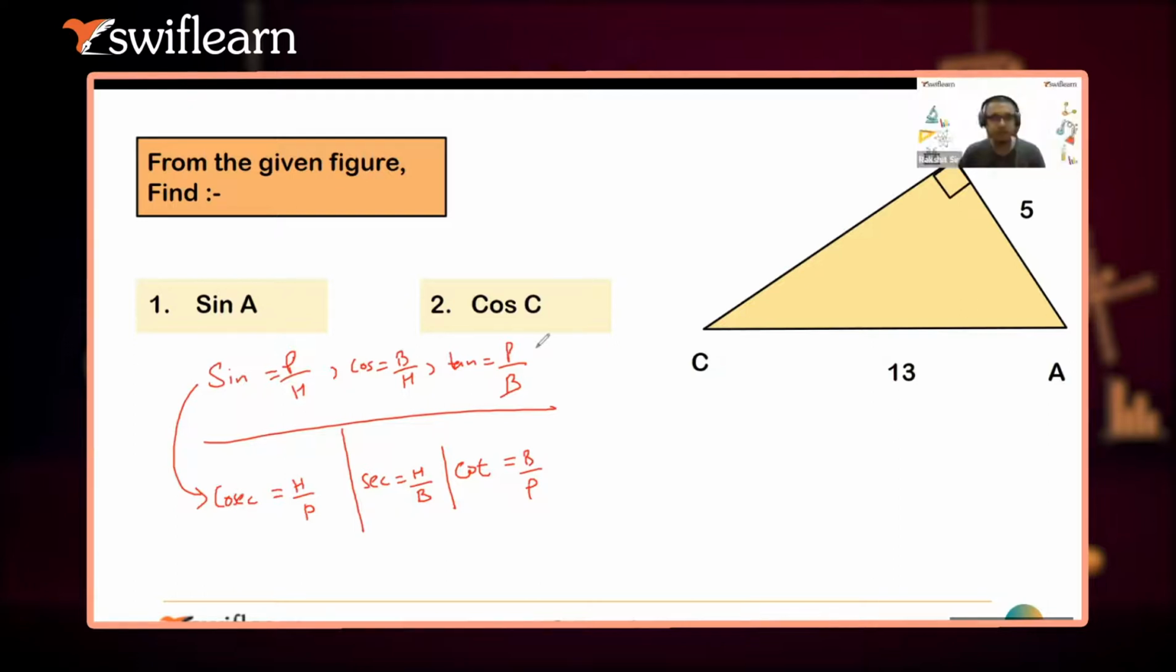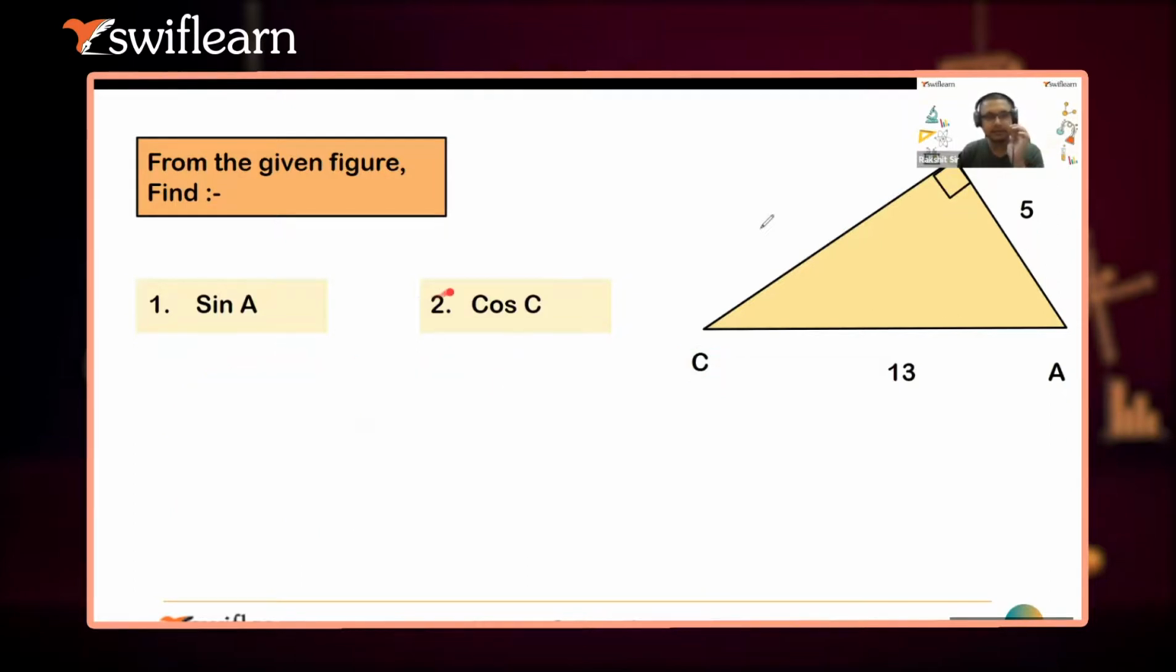Cos C equals 5 by... oh, cos C is equal to base by hypotenuse. So yes, it will be the same, 12 by 13 again. That's what I was saying: for cos C, this will be the perpendicular in that case and this will be the base. So the answers will be the same in both cases, right?